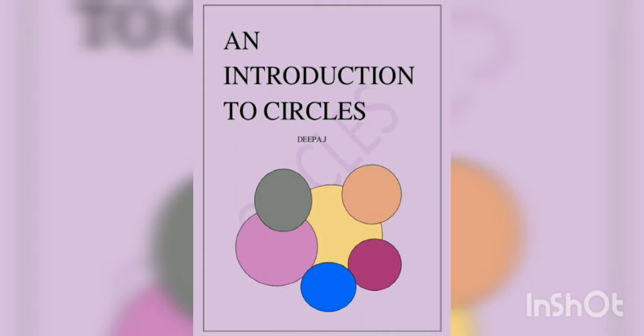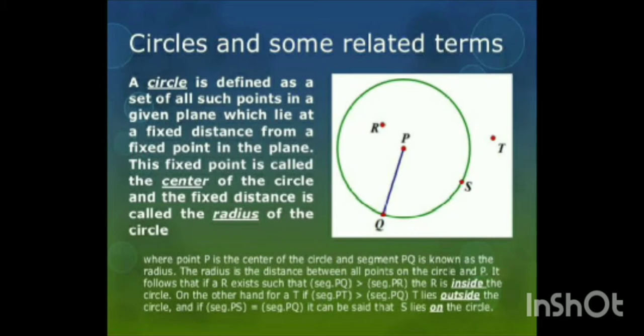Here is a short introduction to circles. A circle is defined as a set of all such points in a given plane which lie at a fixed distance from a fixed point in the plane. This fixed point is called the center of the circle, and the fixed distance is called the radius of the circle.